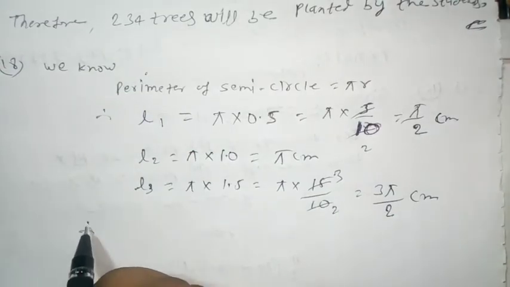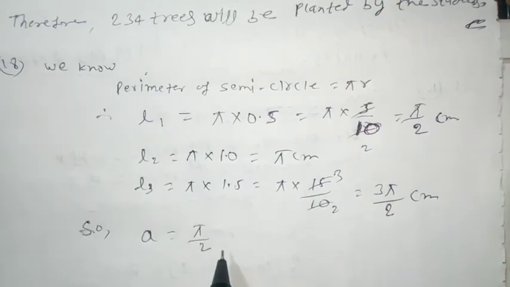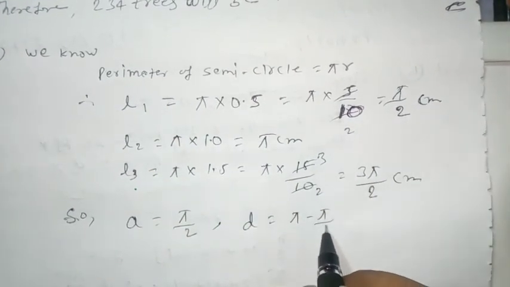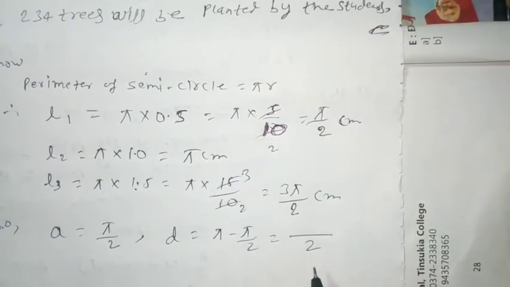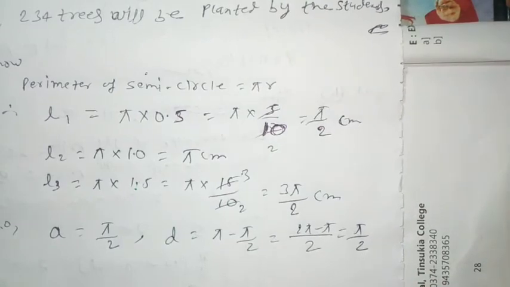Therefore A is equal to pi by 2, D is equal to pi minus pi by 2, which is 2 pi minus pi, that is pi by 2.